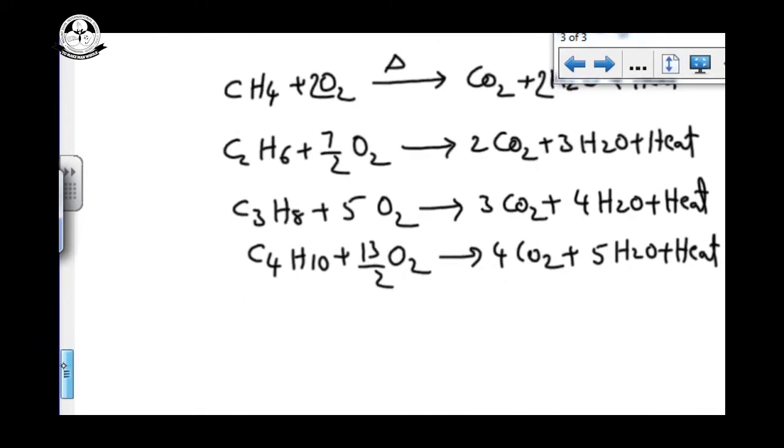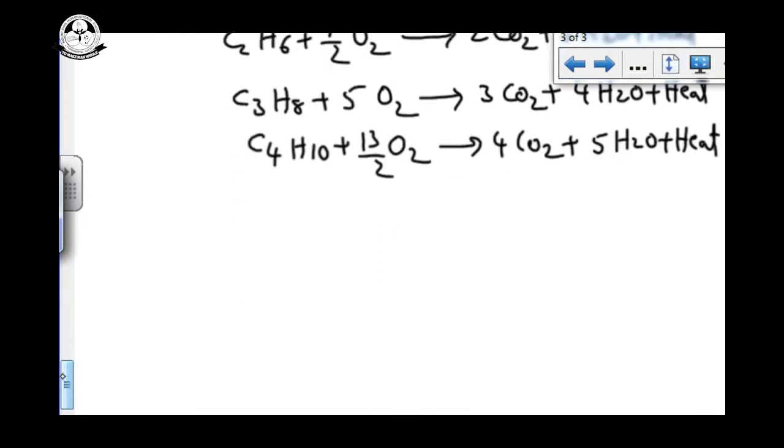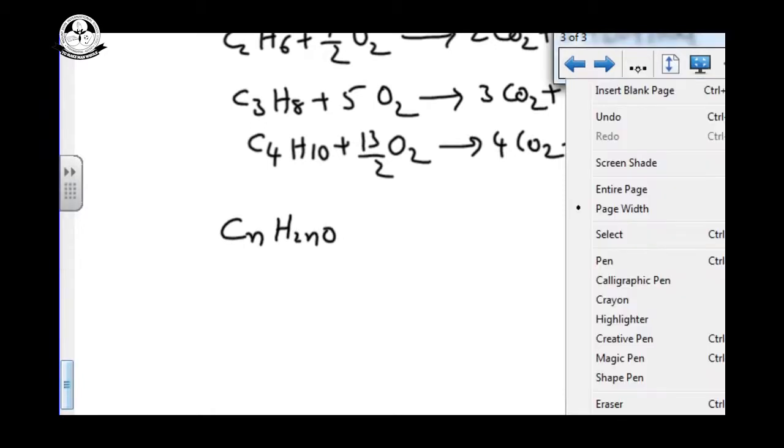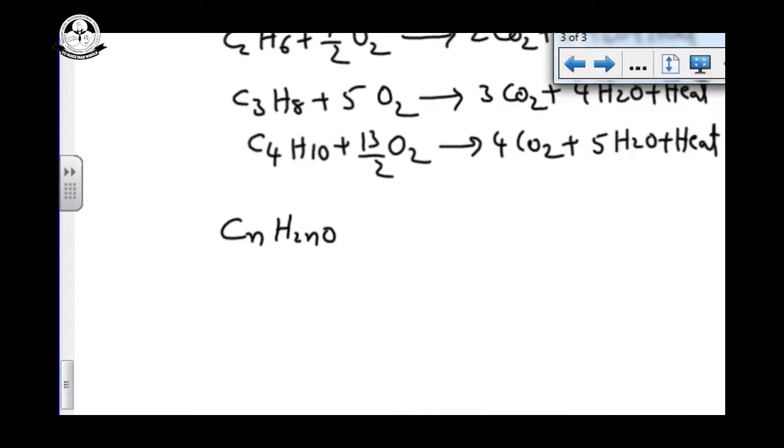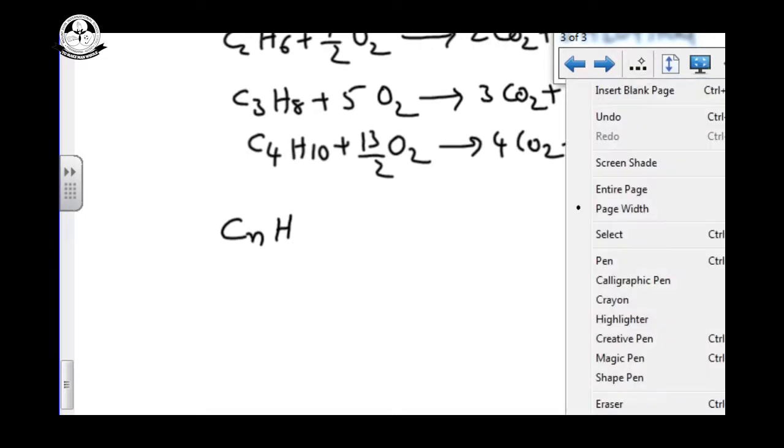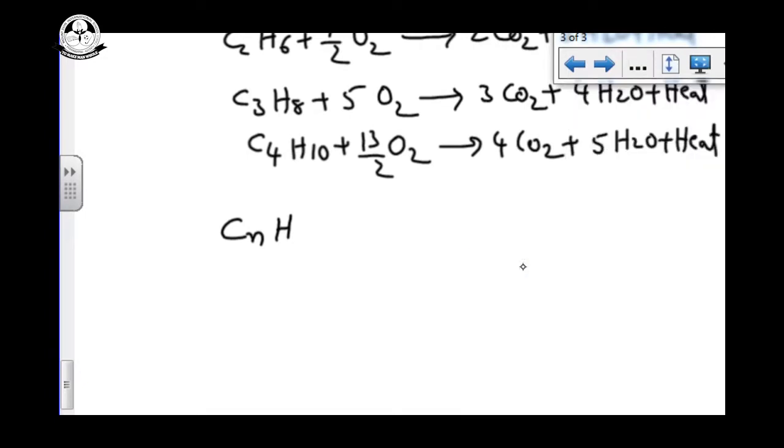So in general, how do we write the reaction for alkanes? The alkane general formula is CnH2n+2. Adding oxygen, the same number of moles of carbon dioxide is produced as there are carbons: n moles of CO2.